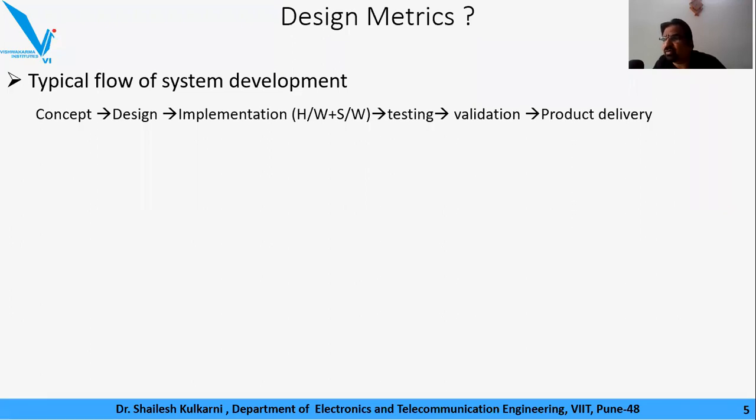And this is what we are going to discuss in today's session in the form of design metrics. What are all the factors that the engineer is supposed to look at and understand in order to design and develop a product for a company, for which the name and fame of the company would be retained or sustained in the market because of that particular product. And this is, I guess, a very general discussion, as well as one that would make us aware of how an engineer should look at the design and development of embedded systems.